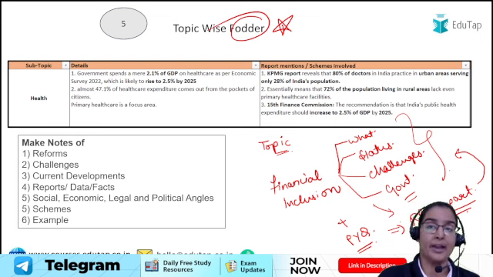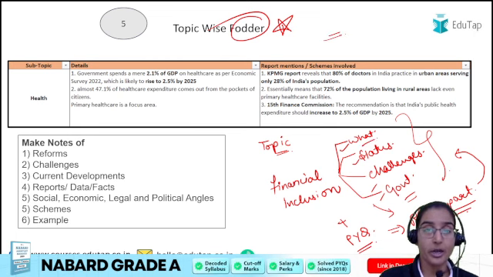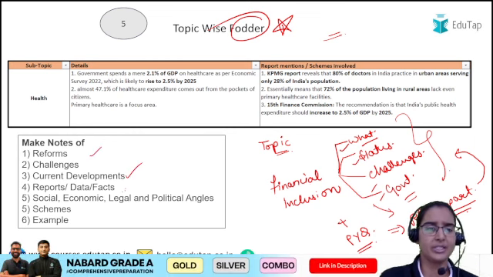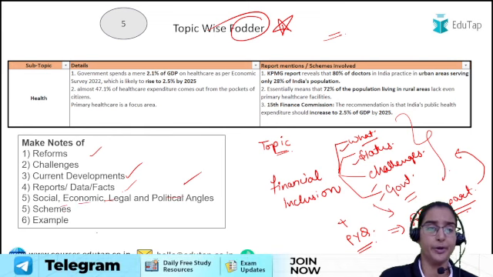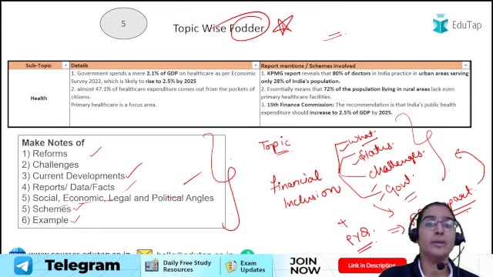So in this manner, you have to prepare your fodder material revolving around each one of these themes, right? When you are preparing the fodder material for every topic, you should have this data: what that topic means, what the challenges are, what the reforms are, what the current developments are, what the reports, data and facts are, what the social, economic, legal and political angles to that topic are, what the related schemes are, and certain examples. In this manner, when you prepare each and every topic, your fodder material will be prepared, right?